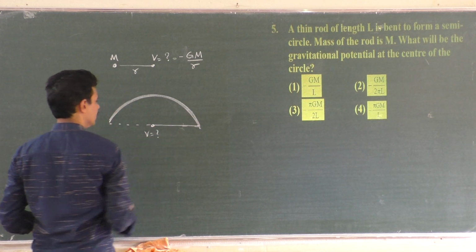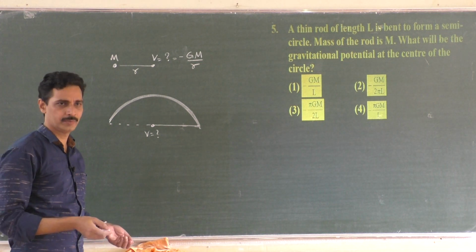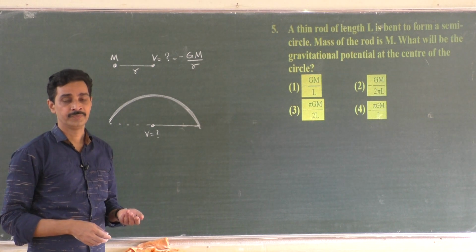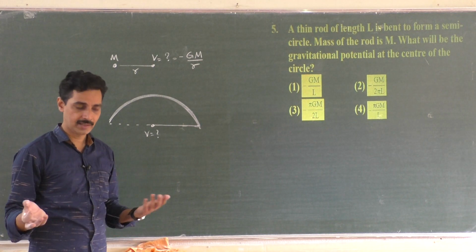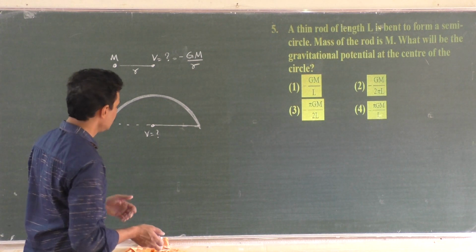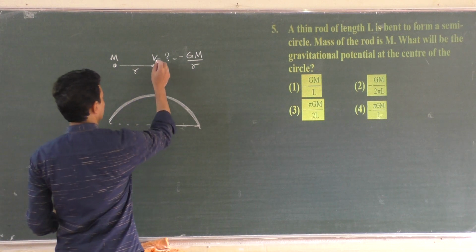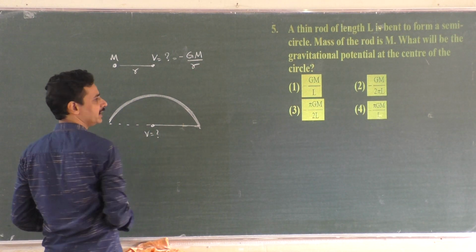That is the question. So potential is a scalar quantity, so you need not worry about the direction. The same question may be asked for electric potential and electric intensity, electric field. You can do it in the same way. Since we have the gravitational potential with respect to a point mass, divide this into so many point masses.